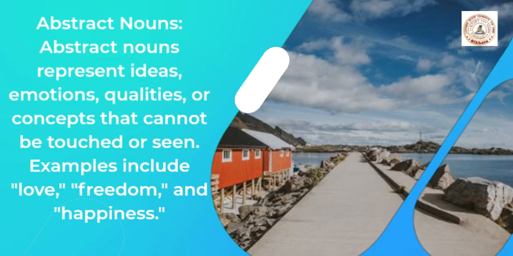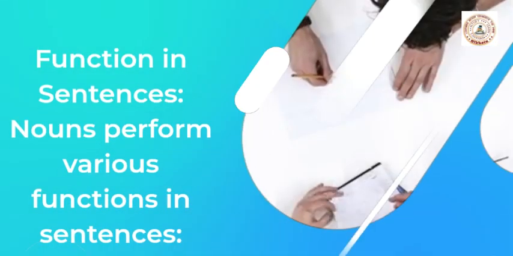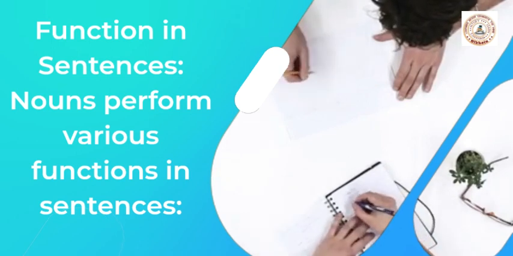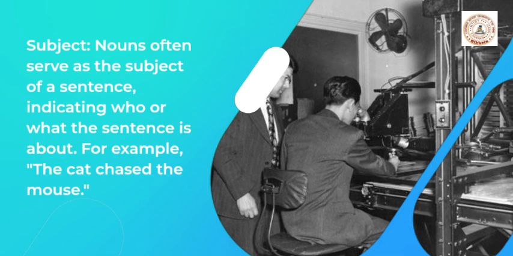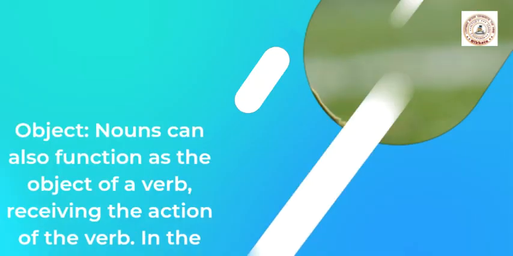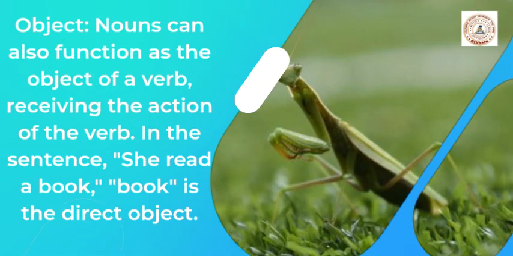Function in sentences. Nouns perform various functions in sentences. Subject. Nouns often serve as the subject of a sentence, indicating who or what the sentence is about. For example, the cat chased the mouse. Object. Nouns can also function as the object of a verb, receiving the action of the verb. In the sentence, she read a book, book is the direct object.